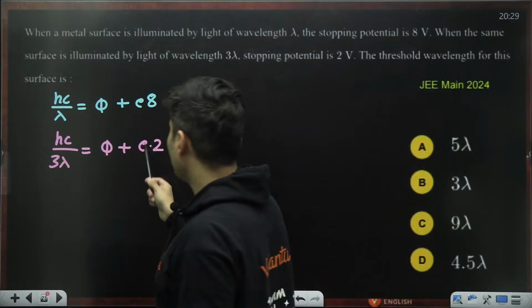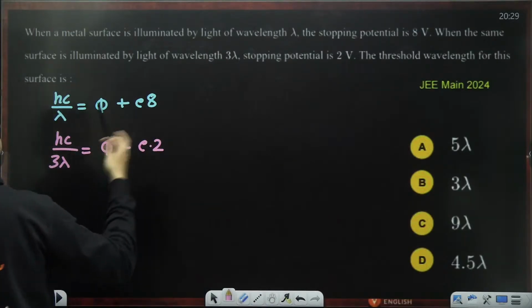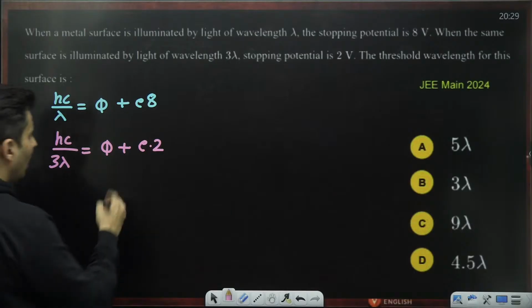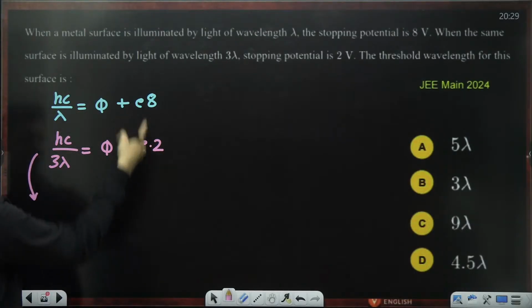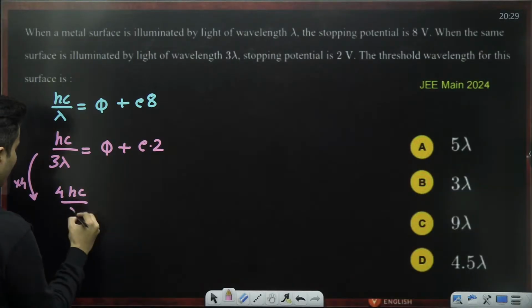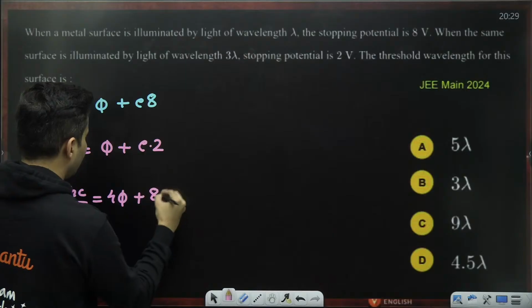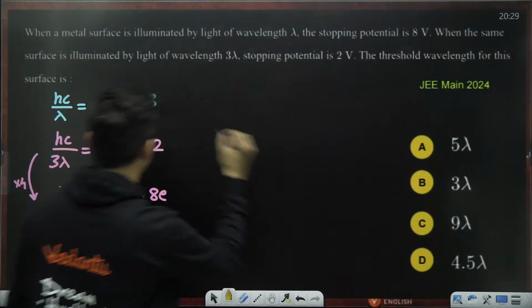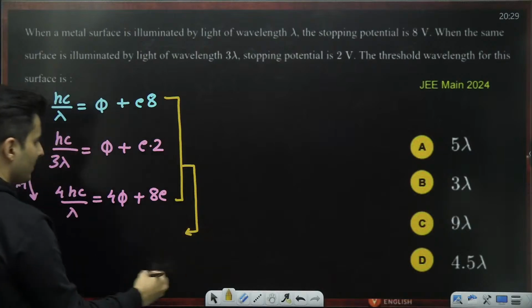Okay, I will do one thing. I want to get rid of this number E somehow. So let's get rid of that number E. How? Multiply this equation by 4 so that I can cancel it out. So it will become 4 Hc by lambda is 4 phi plus 8E. Now let's subtract these two.